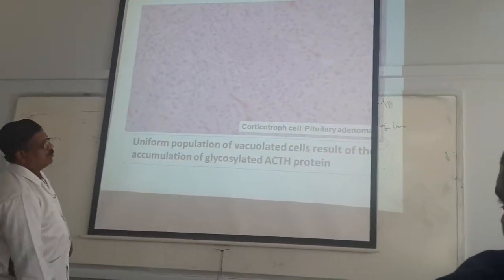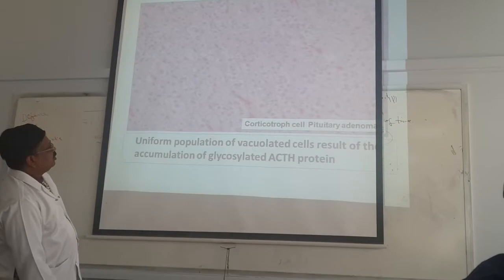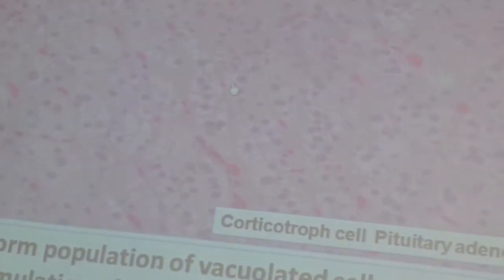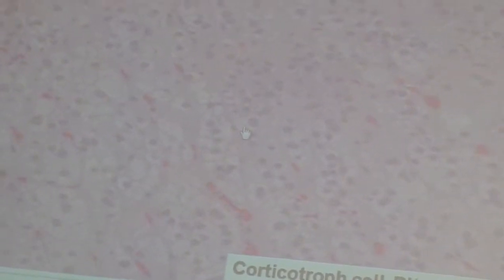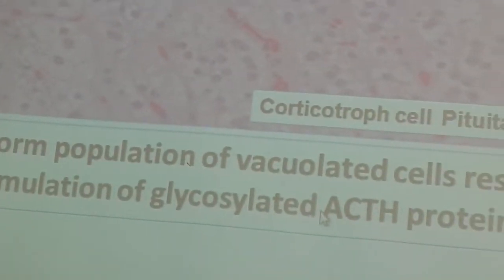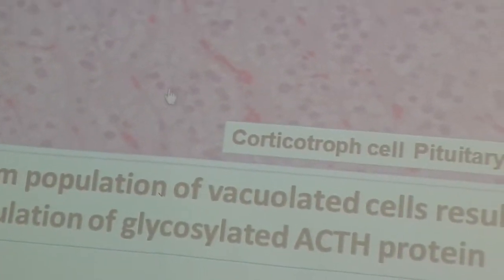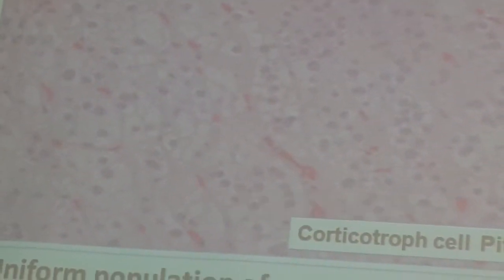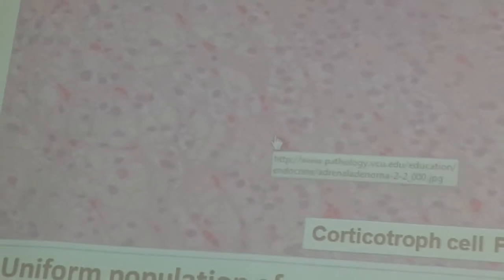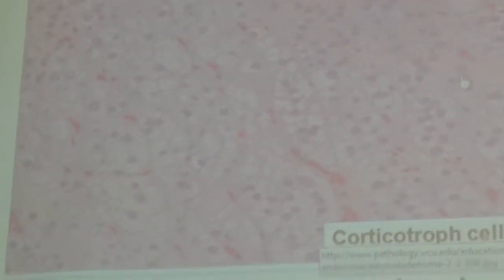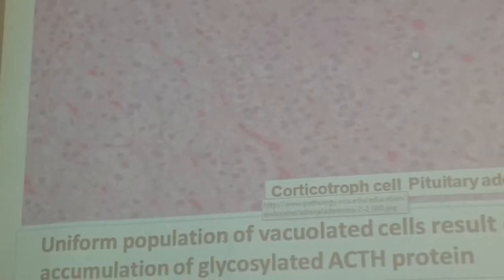The corticotropic cell pituitary adenoma has a uniform population of vacuolated cells. See, the cells are vacuolated, not like the previous cells. These are vacuolated cells as a result of accumulation of glycosylated adrenocorticotropic protein. You understand? Accumulation of glycosylated ACTH protein is seen in the vacuolated cells. So this slide is coming for the example.